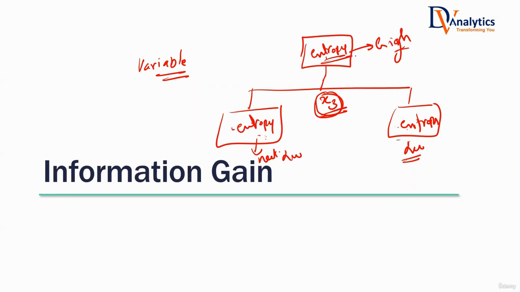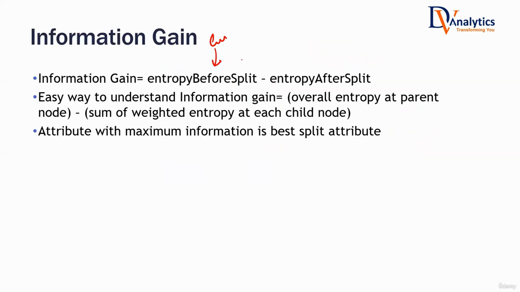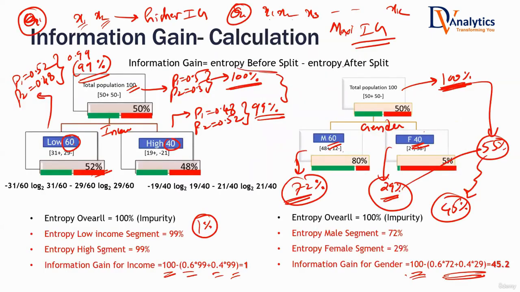Let's say there are only 100 records here. 95 are falling here, 5 are falling here. For this set, entropy is almost 0. But for this set, entropy is high. Do you think information gain will be high in that scenario? I'm giving you a counter scenario to your statement. It is weighted entropy after split, isn't it? Theoretically, entropy before split minus entropy after split. Is it entropy after split of one particular segment or both of them weighted?